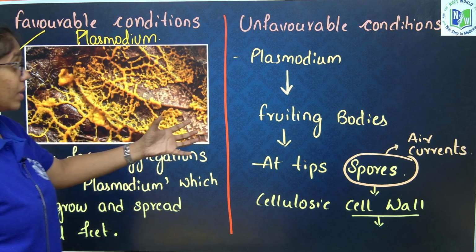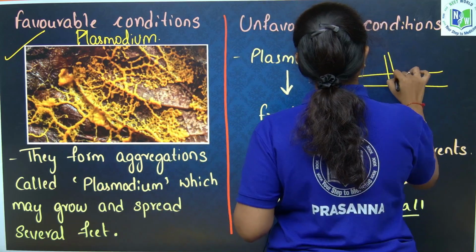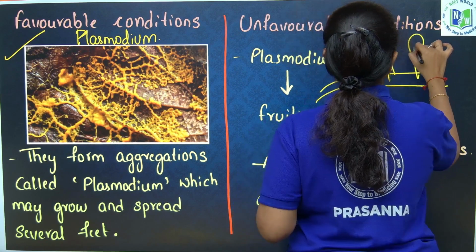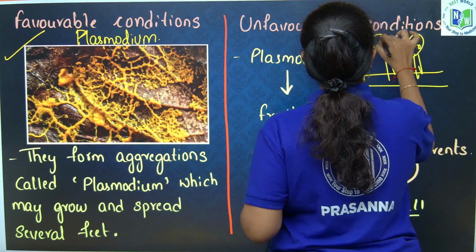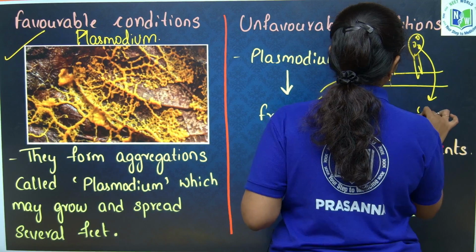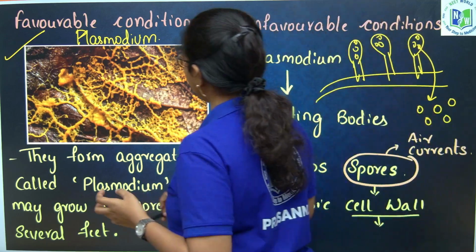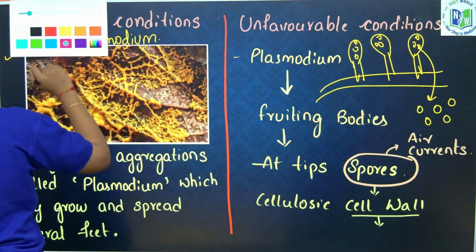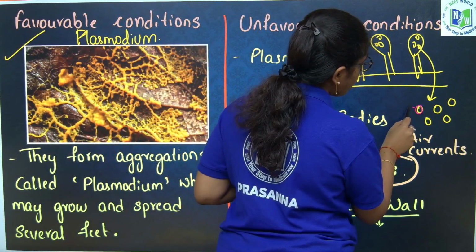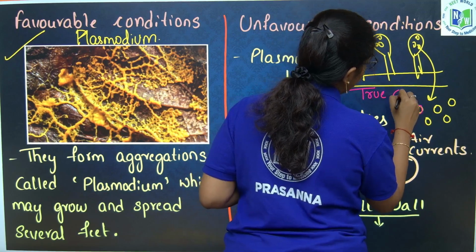During unfavorable conditions, the plasmodium will develop fruiting bodies. Plasmodium will develop what? Fruiting bodies, and these fruiting bodies release spores. When these spores fall onto a suitable substratum by air currents, they develop into a new slime mold, and these spores contain a true cell wall.